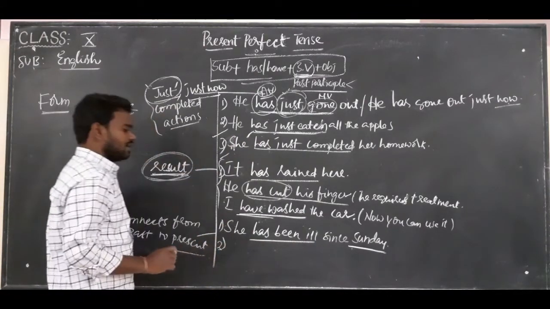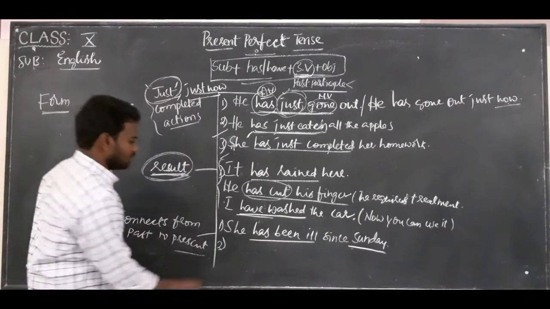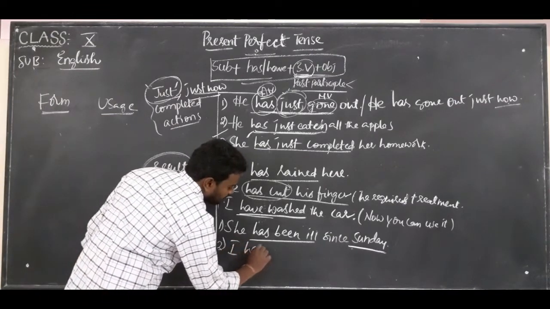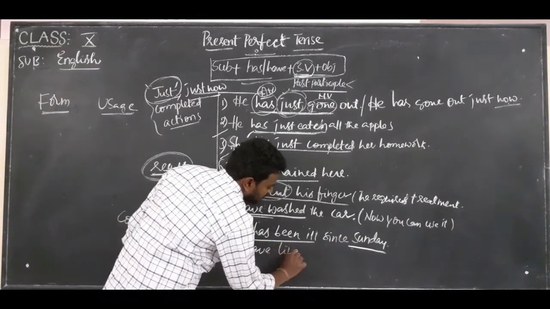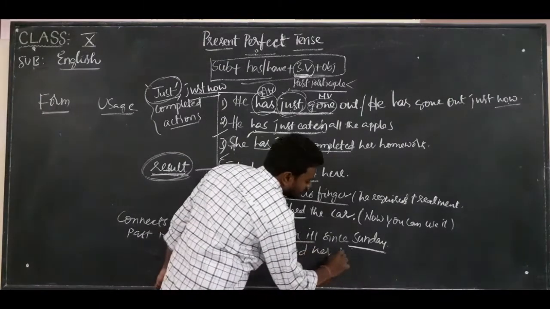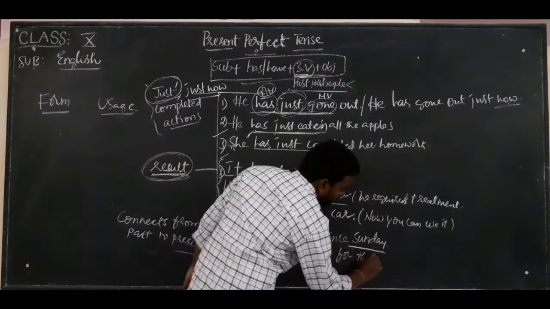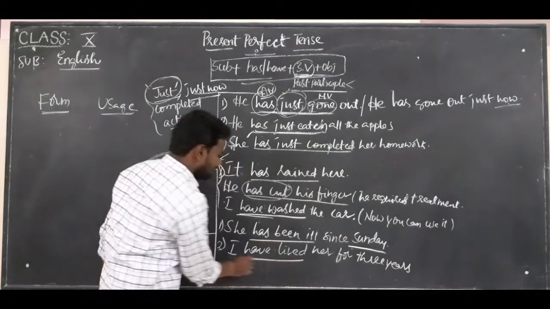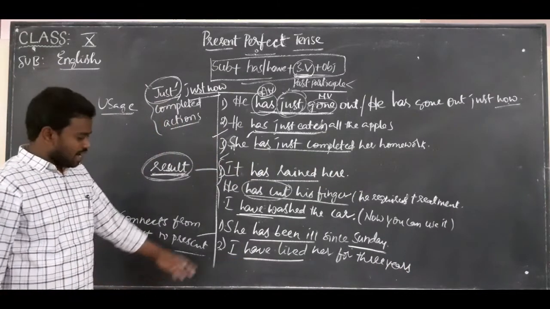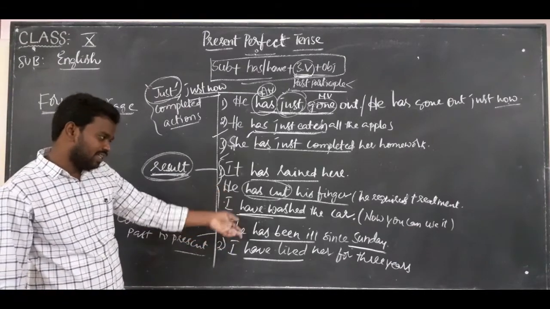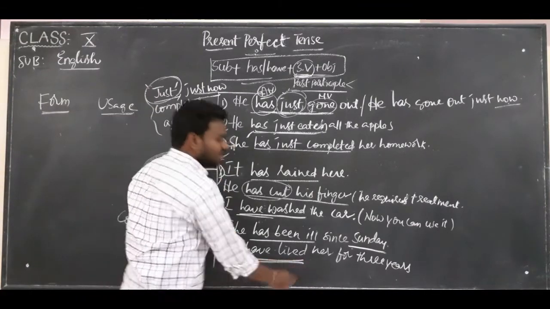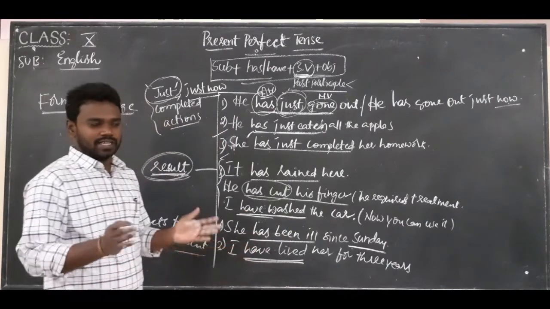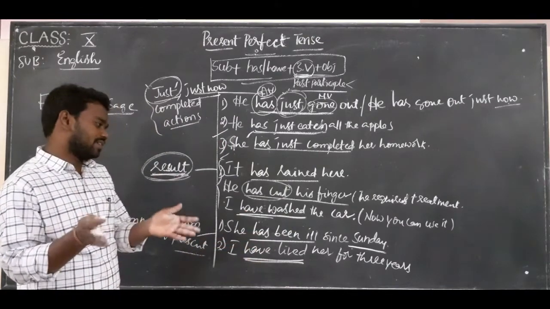Now here, has been ill, and the second point. For example, I have lived here for 3 years. I have lived here for 3 years. That means what? Still you are living there. Still you are living in the same place.